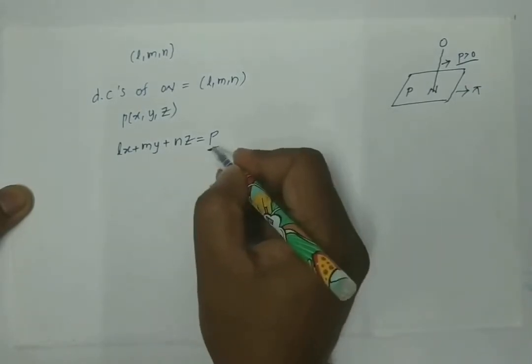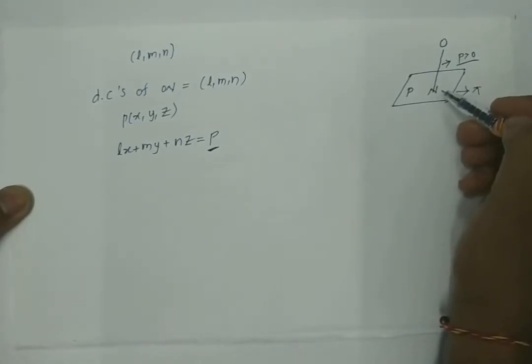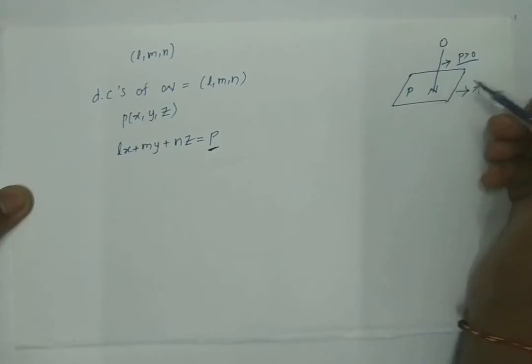And p is the perpendicular distance from the origin to point N in the plane.